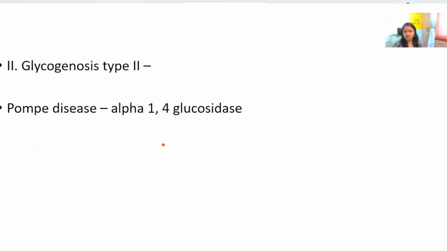Glycogenosis type 2. So Pompe disease, which is also classified as glycogen storage disorder type 2. It is also a lysosomal storage disorder. In Pompe disease, there is deficiency of alpha 1,4 glucosidase enzyme.